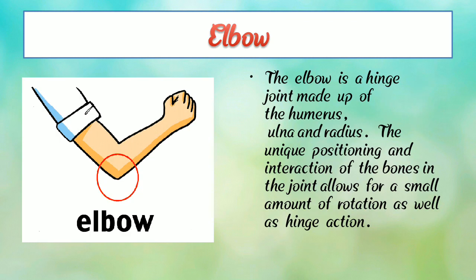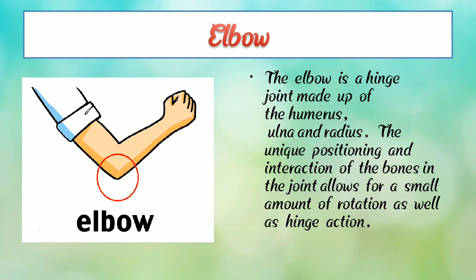So now next, elbow. Here we can see a photograph of the elbow. We have two hands and that's why we have two elbows. The elbow is a hinge joint made of the humerus, ulna, and radius.